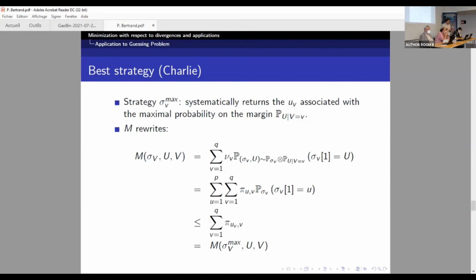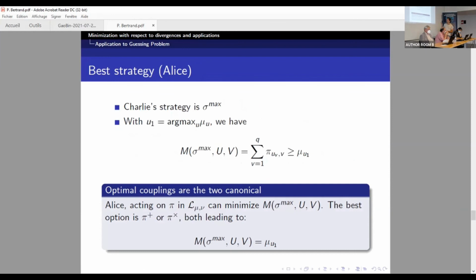And now we will work on Alice's part. So Alice wants to face off Charlie. She wants to couple the U and the V to reduce the probability that Charlie finds the message. So in the end, to reduce the performance of Charlie. And since Charlie is using this strategy, it's quite easy to see that we always have the performance of the strategy higher than max mu_U.